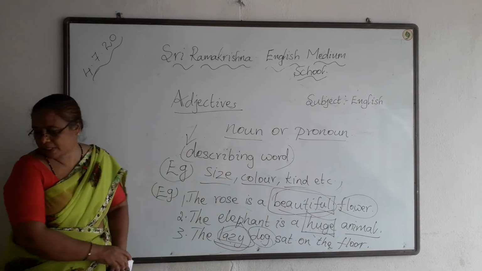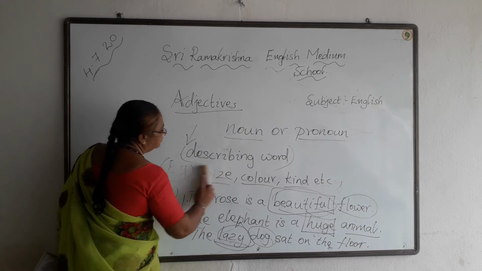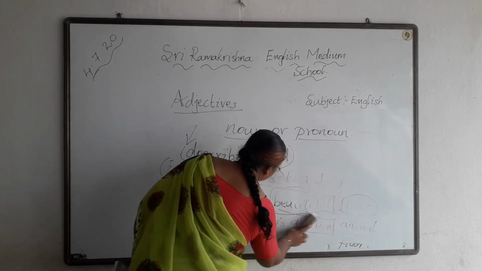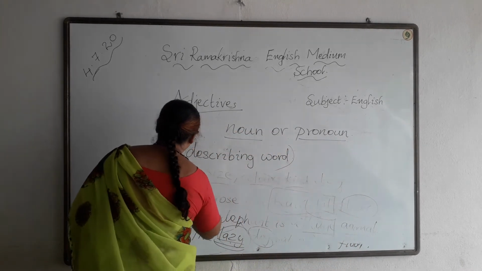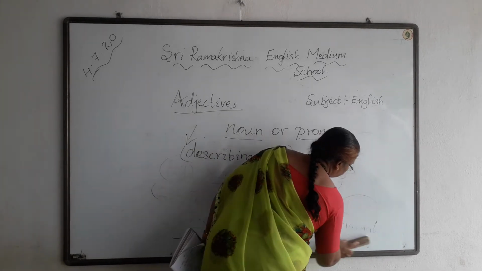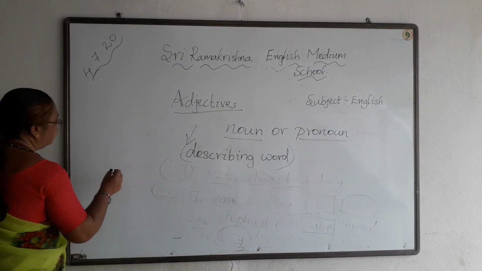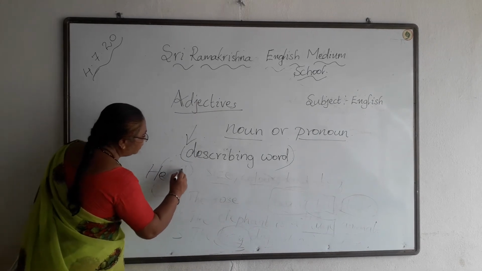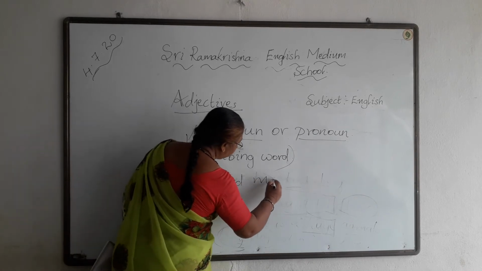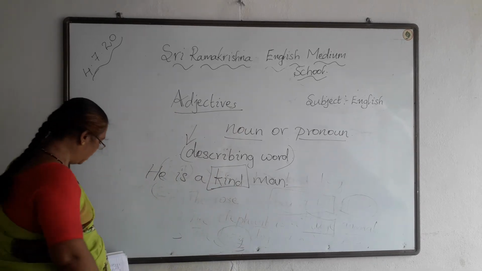Some more examples we can see. He is a kind man. What type of man is he? He is a kind man. So here kind is an adjective.